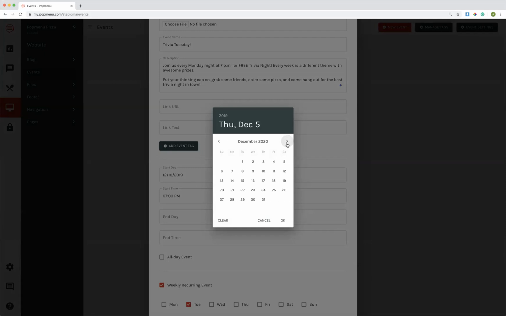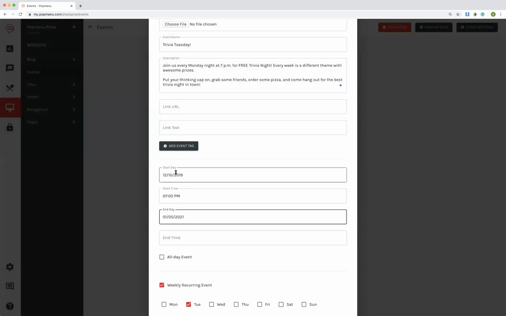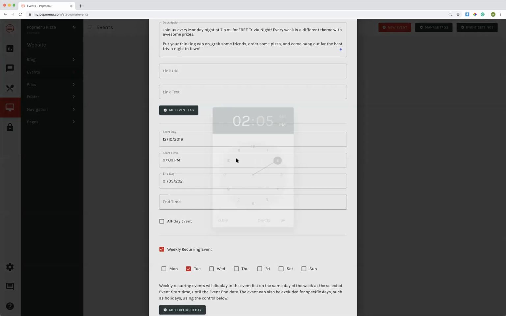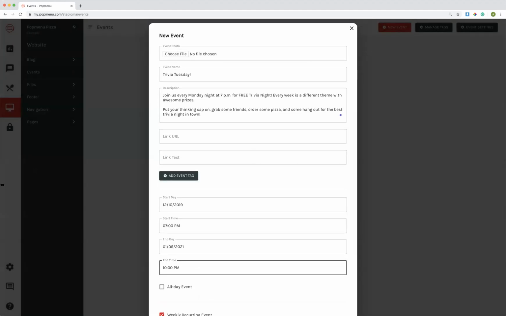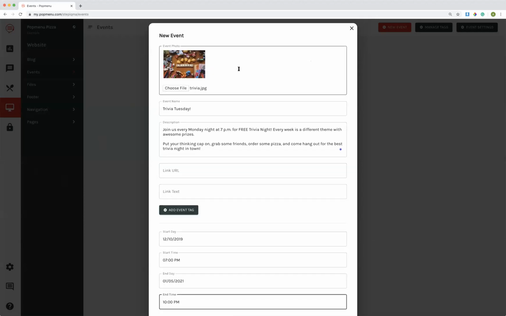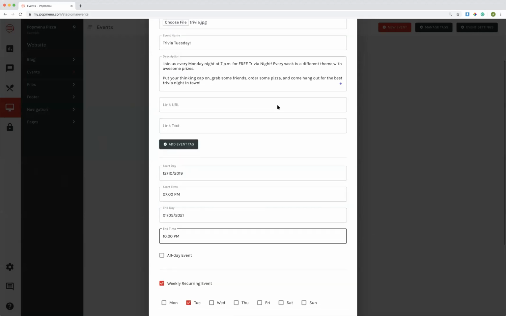And we want to reevaluate if we want to do this event on Tuesday, January 2021. So every single Tuesday from next Tuesday, December 10th, 2019, all the way through January 5th, 2021, this event will populate automatically. So perhaps this event ends at 10 p.m. And I actually have a beautiful image that I want to add to my event. So I can add my event image up here.